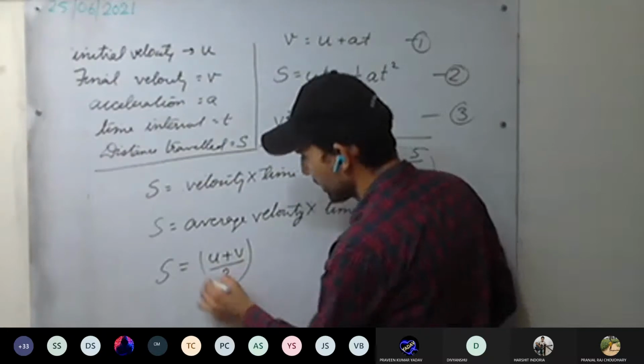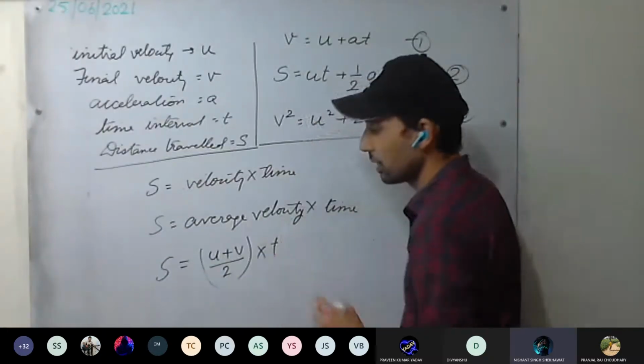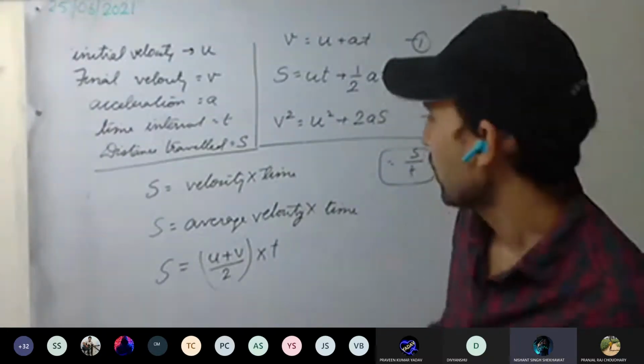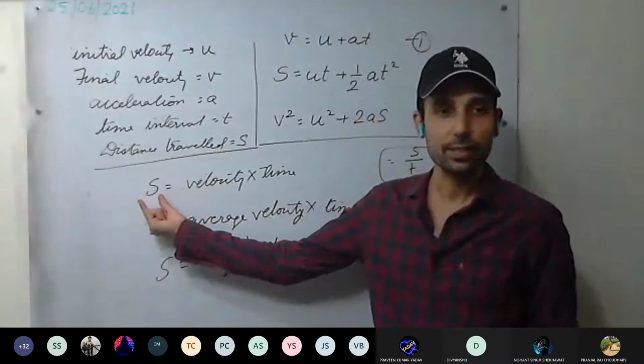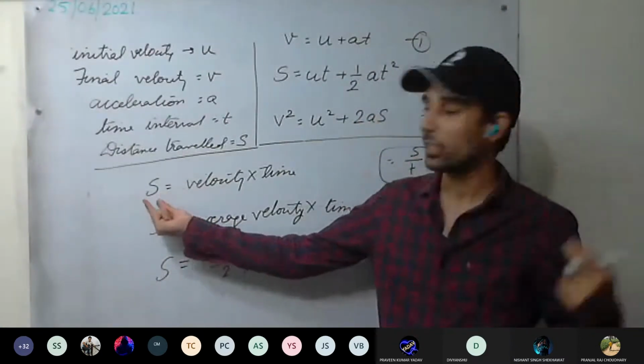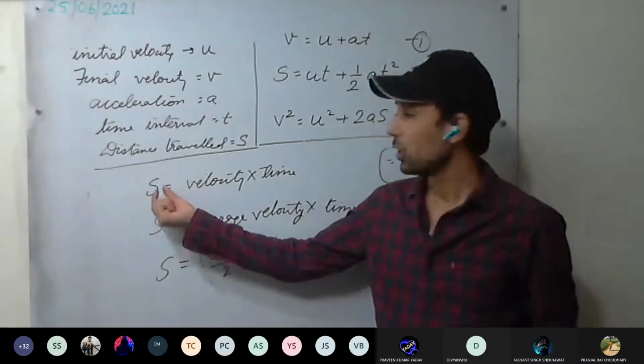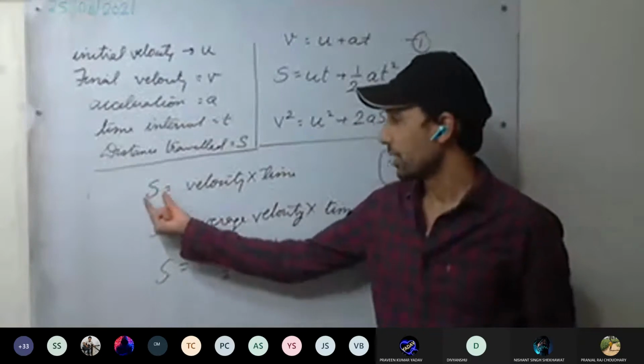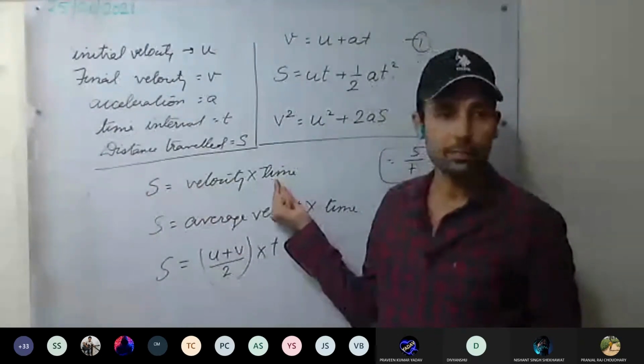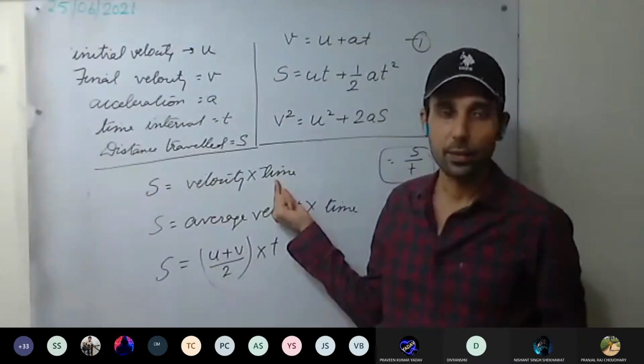Sir, once more please repeat. Okay. See here, what is distance covered? Since it is moving in one direction only, distance and displacement are both the same. So we'll be using distance mainly here. Distance equals velocity into time. This is the formula.